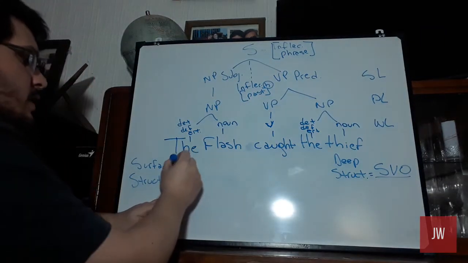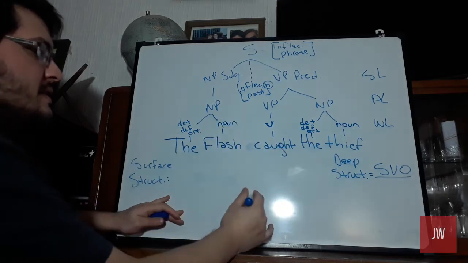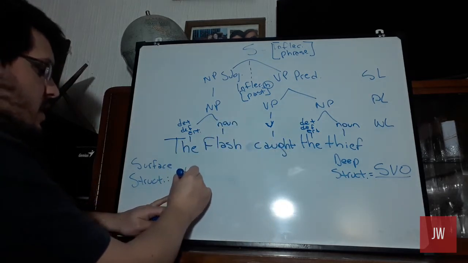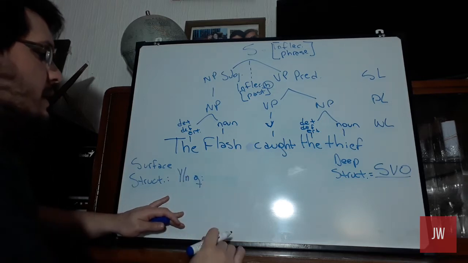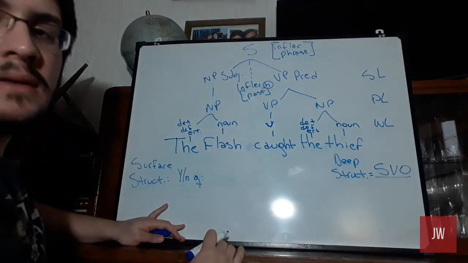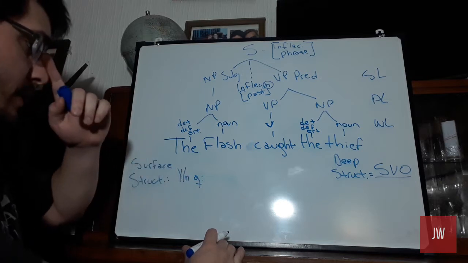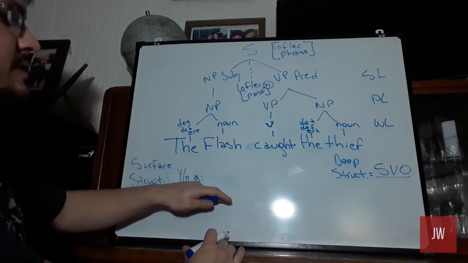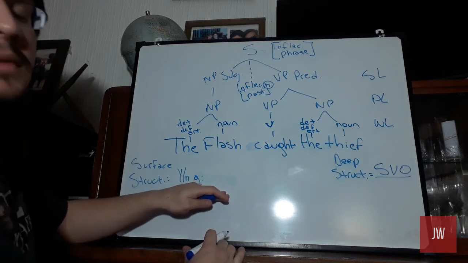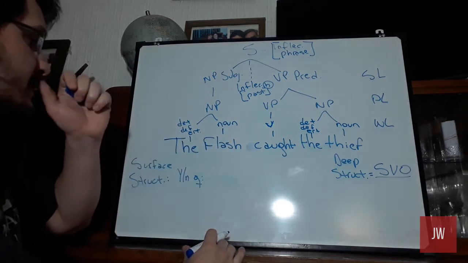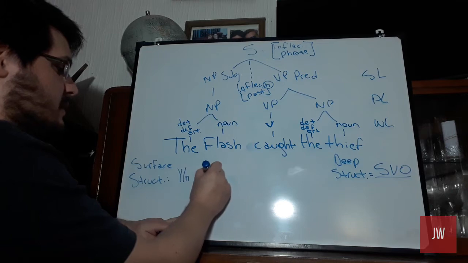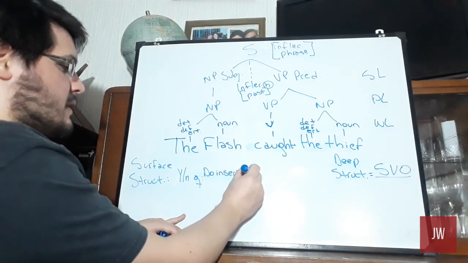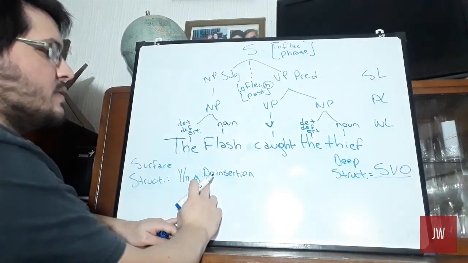First, we can change this sentence into a yes/no question. How do we do that? We need to follow some steps. We cannot write just the sentence in the question form. Okay? We need to follow some steps. So, what's the first step? We need to do a do insertion. That is to say, add the auxiliary do into the sentence.